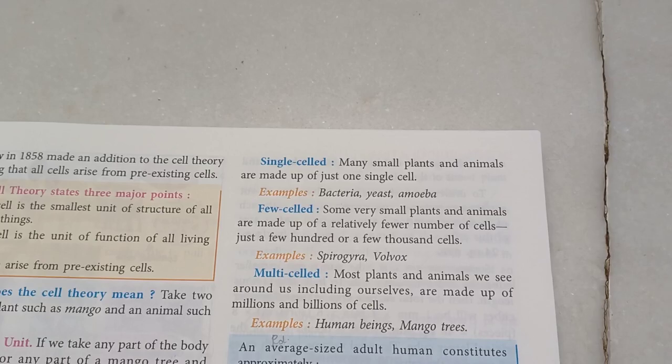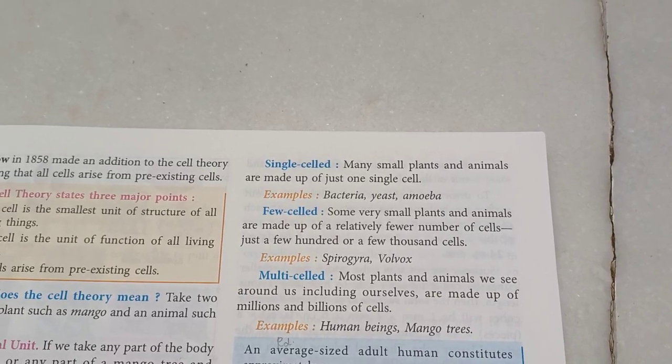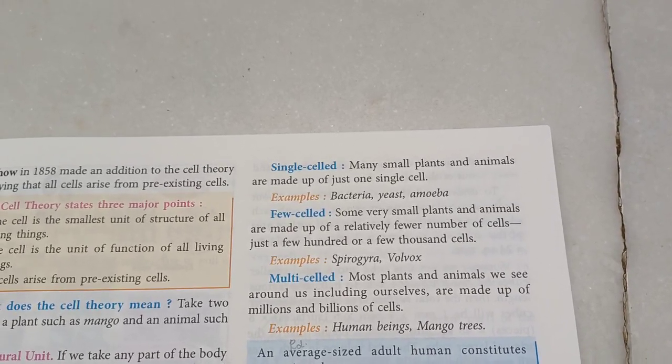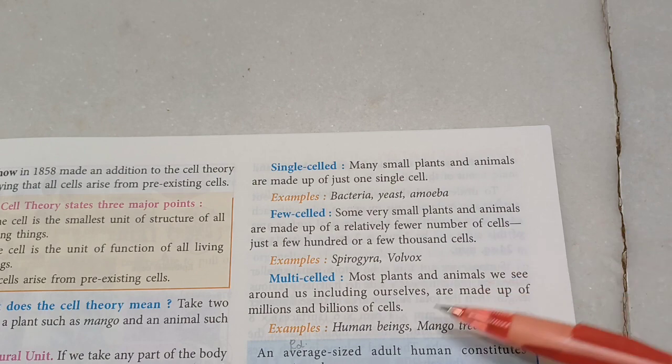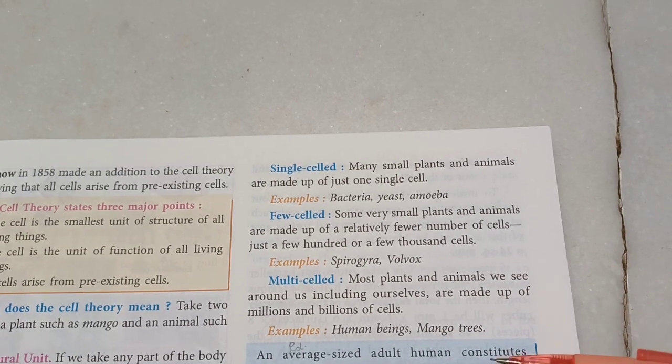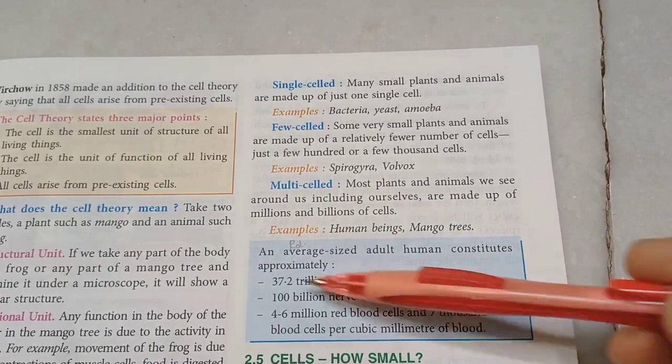Now learn some examples of single-celled organisms. Bacteria, yeast, amoeba. Few-celled organisms will be Spirogyra, volvox, and multi-celled organisms will be human beings, mango tree, etc. The blue box is again some extra information, just read it.